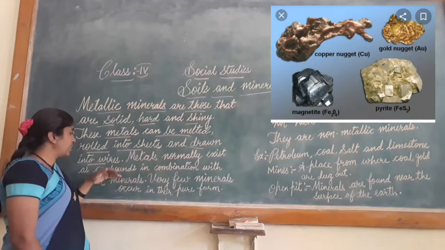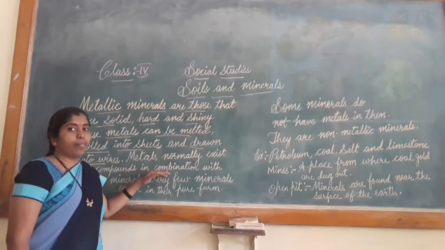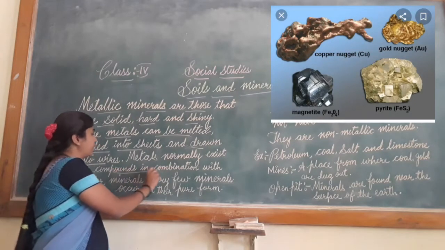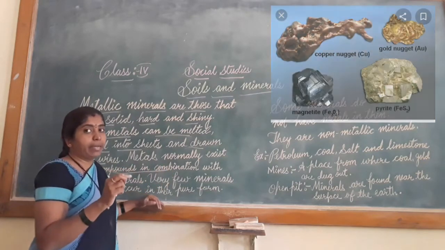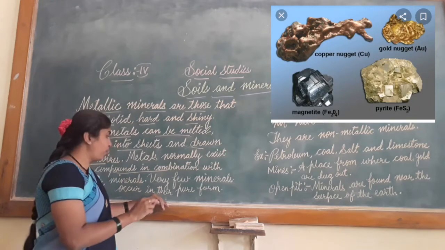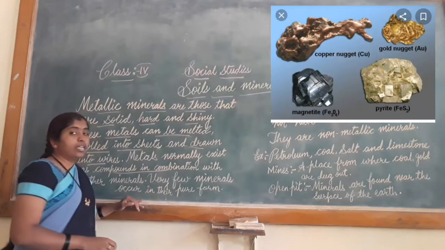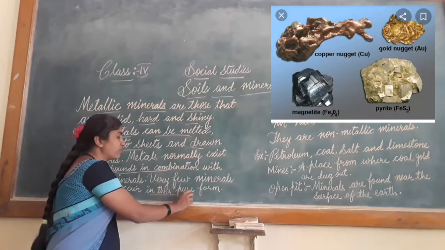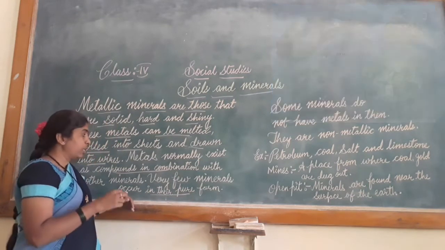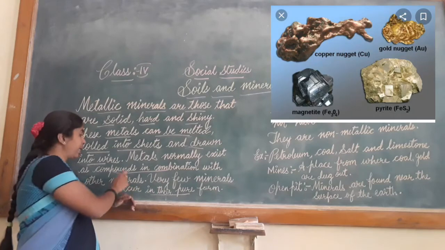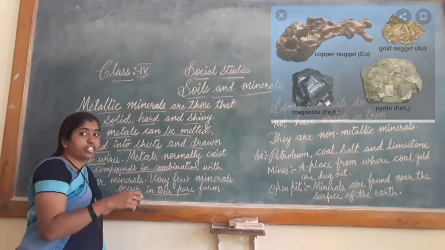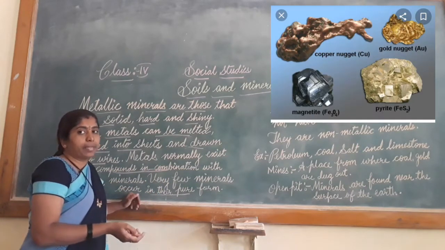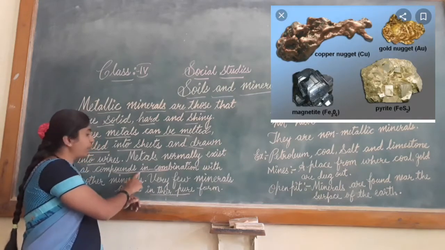Metals normally exist as compounds in combination. As compounds in combination means metal doesn't come in pure form. Very few metals like gold, silver, copper, I said. So these are the very few minerals which come in pure form. Remaining all minerals come as compounds in combination, meaning they will be mixed with other minerals, and in that way only you get the mineral.